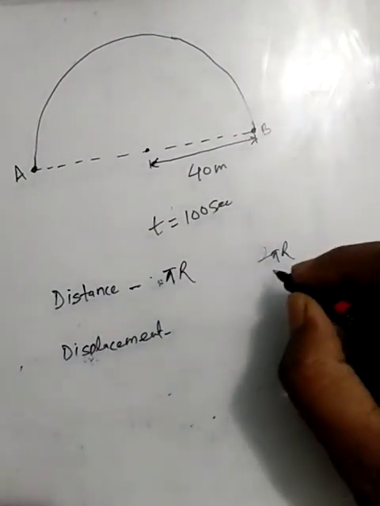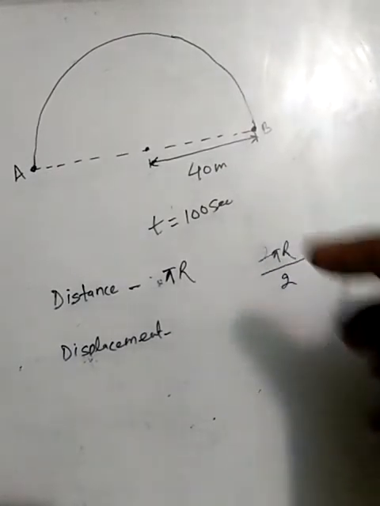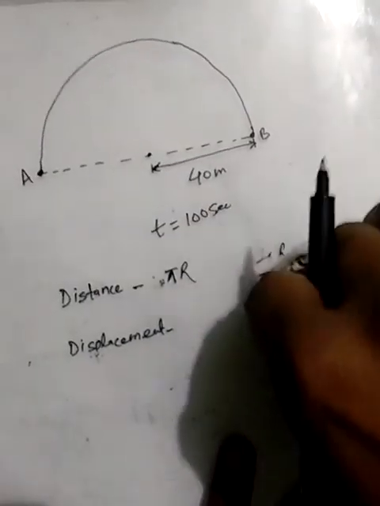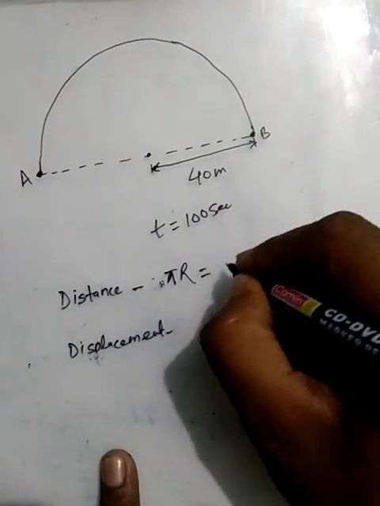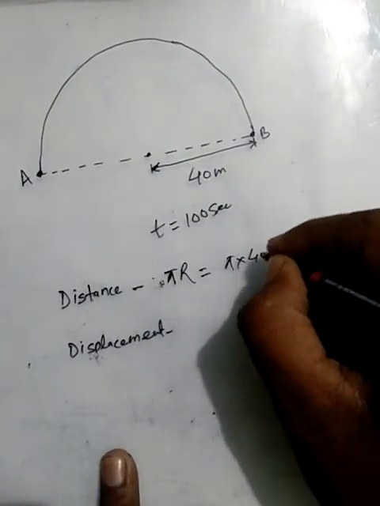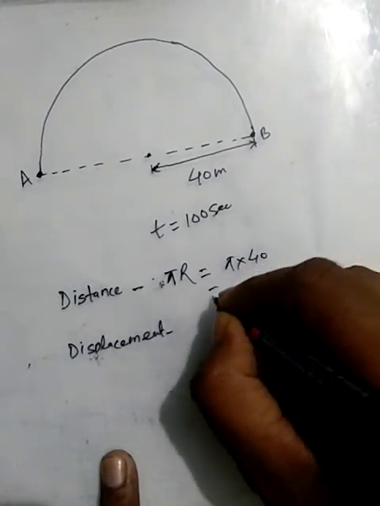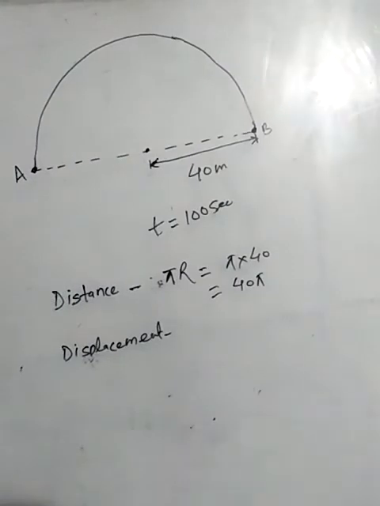Therefore, the perimeter of this semicircular path will be equal to 2 pi r upon 2, which is equal to pi r. Then the radius is given as 40. Therefore, the distance is 40 pi.